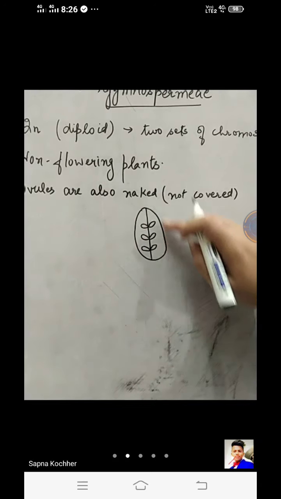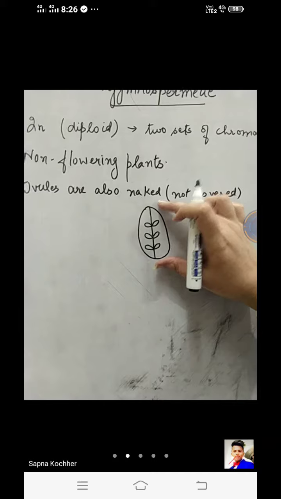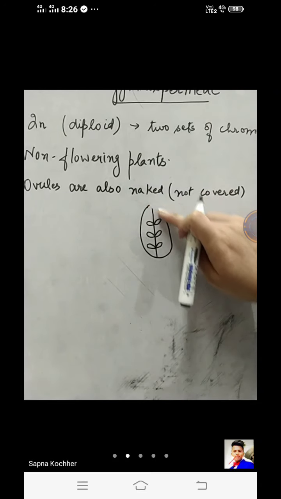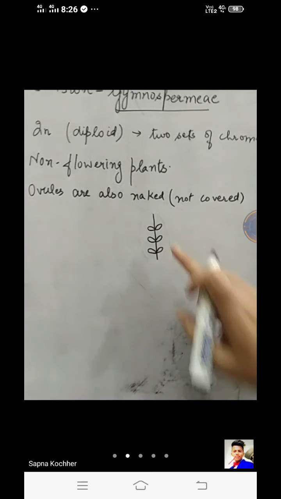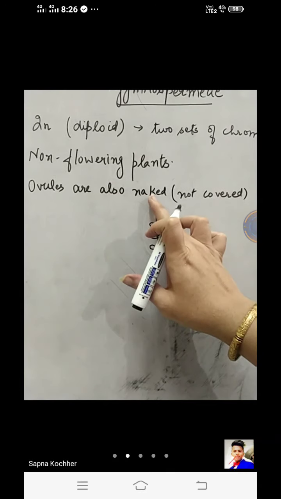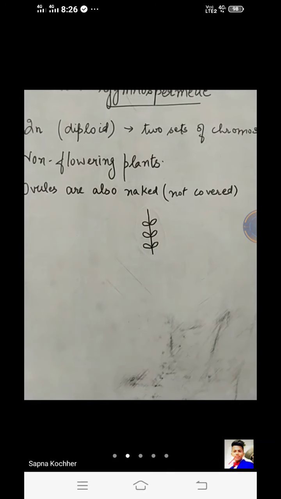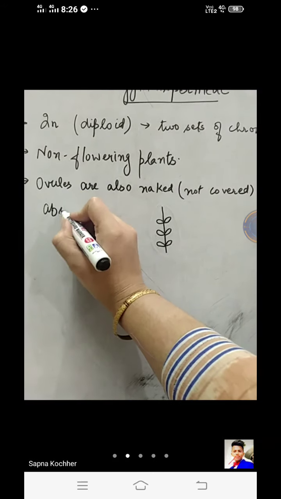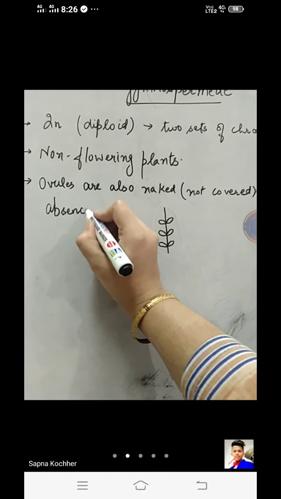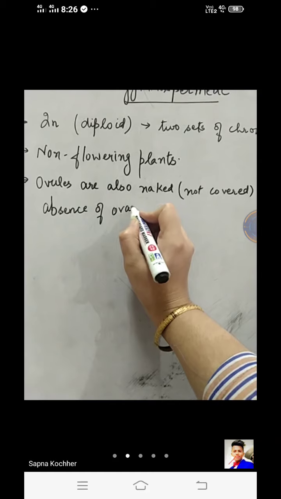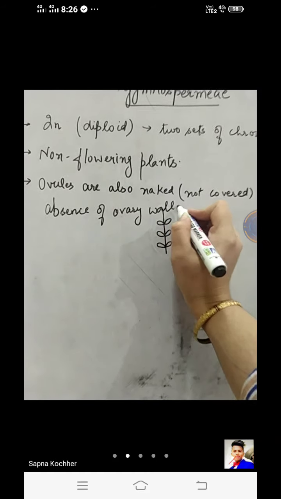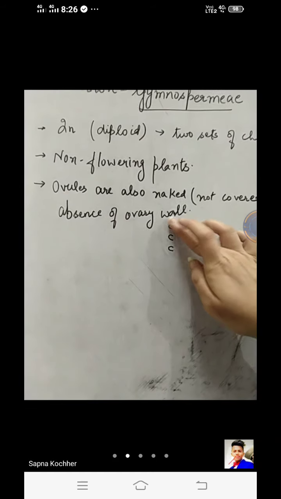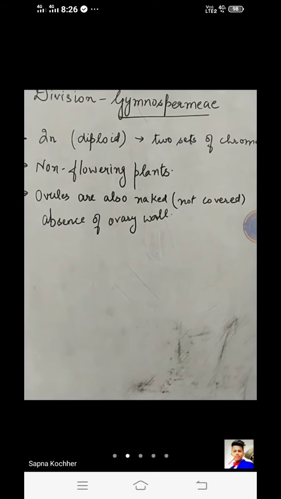So, if the ovary wall is present, we say these are the flowering plants and their ovules are covered with the help of the ovary wall. But here in the case of the gymnosperms, the ovary wall is absent. The ovary wall is not present, so the ovules become exposed. That is, they become naked. Why are the ovules called naked ovules or not covered? That is because of the absence of ovary wall. You can write this character also. There is no covering around the ovules. Clear? So this is what we call it. These are the major features of the division gymnosperms.